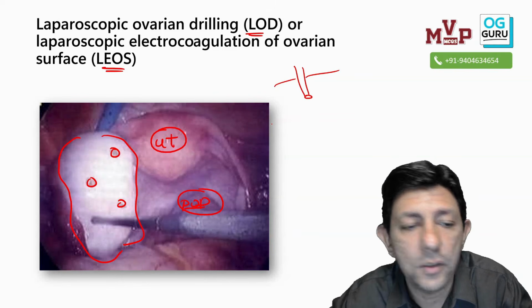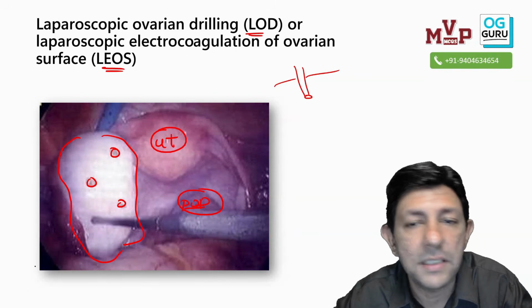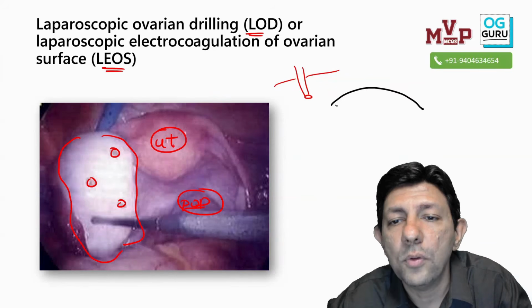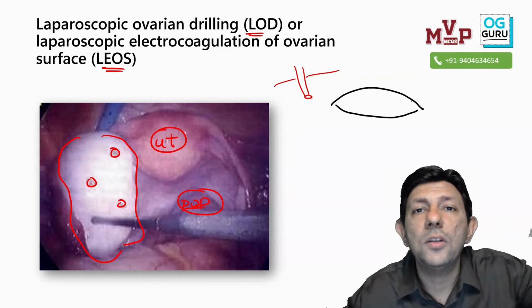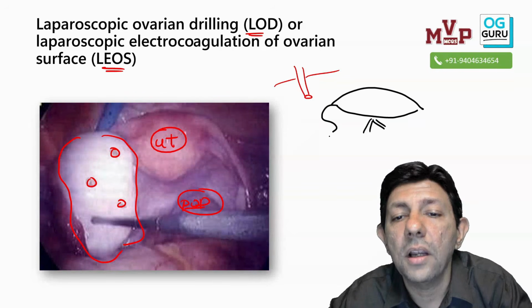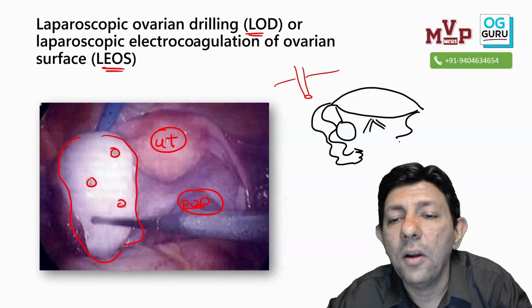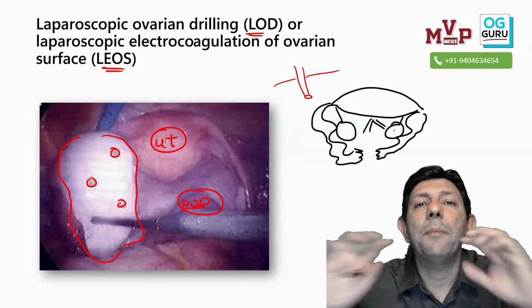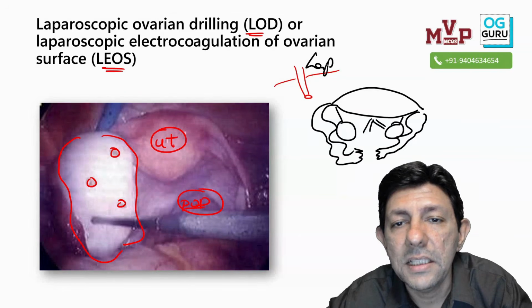So my dear students, please keep this in mind. What is laparoscopy? We put in the telescope through the anterior abdominal wall, and the moment we see the uterus, fallopian tube, ovary and the pouch of Douglas, that automatically becomes a laparoscopy view. Is this understood to all of you, and it is not hysteroscopy?